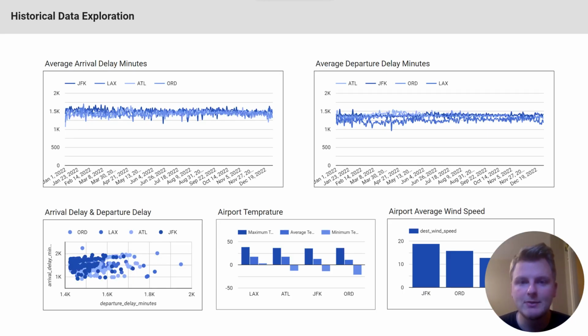This slide details some of our historic flight data that we used. Now we gathered data from 2022 to correspond with the flight data that we had from the Department of Transportation. We gathered the average daily precipitation, temperature, and other such factors that might contribute into certain weather conditions. And again, we did this for the 4 airports that we were looking into for this project, which is LAX, JFK, Chicago O'Hare, and Atlanta.